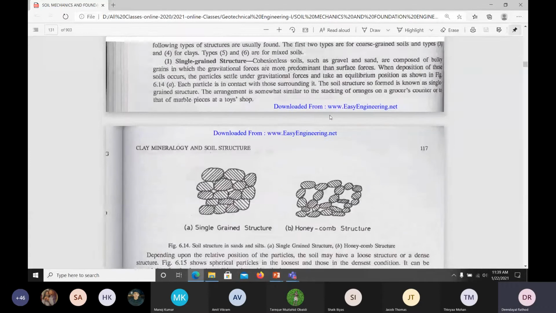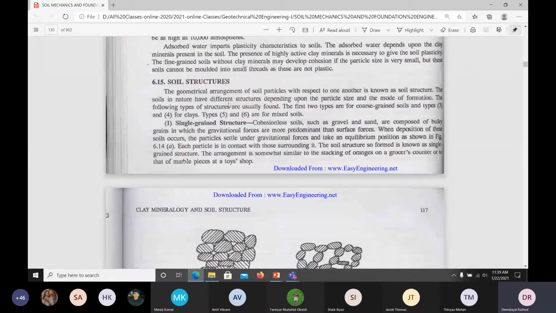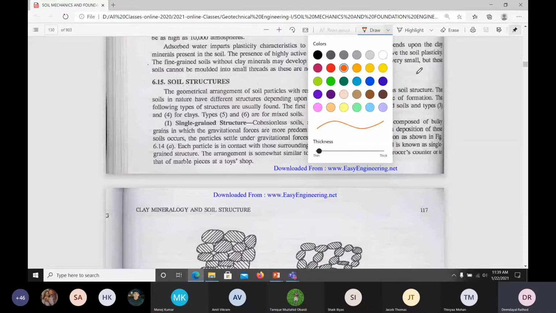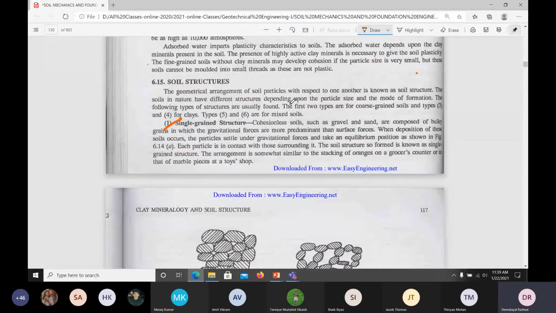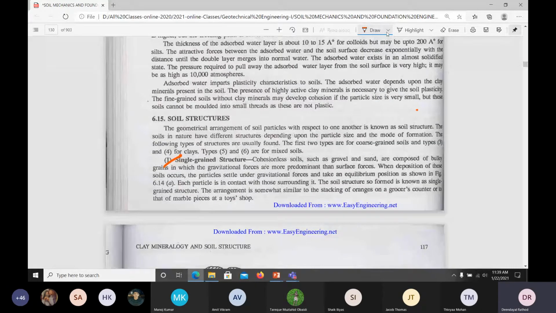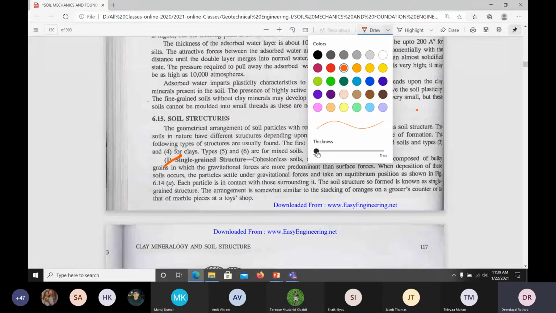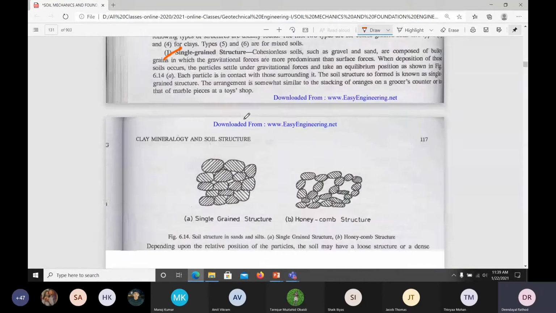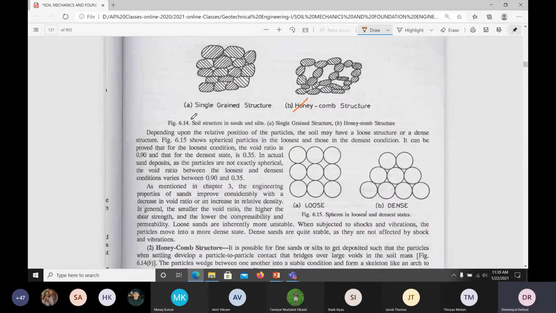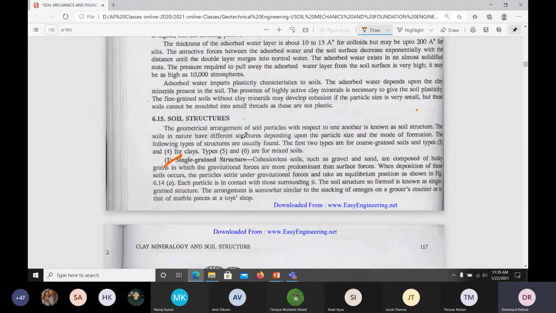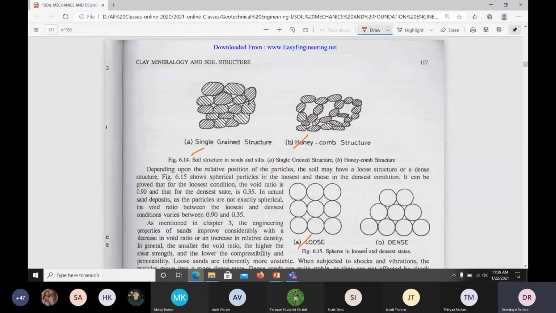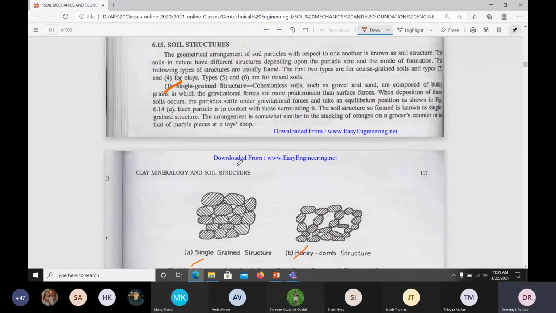Yes, so this is what the soil structure is given. So we have this single grain structure. We have single grain structure, and we have honeycomb structures. Single grain structures in the sense these are the grains, the sandy soil. This particular structure will be found in cohesionless soil such as gravel and sand.